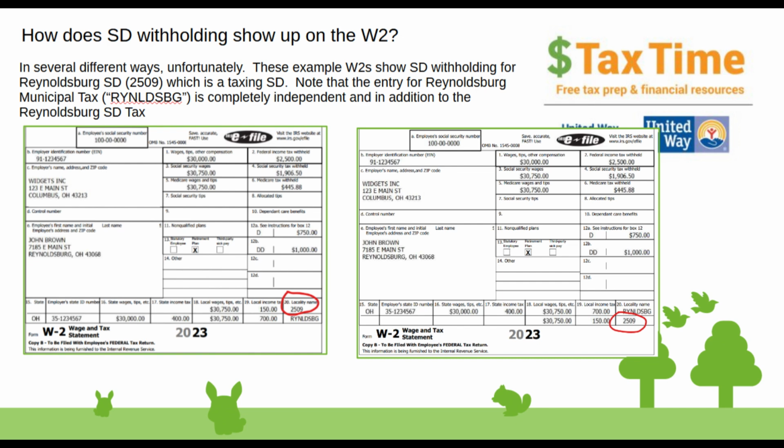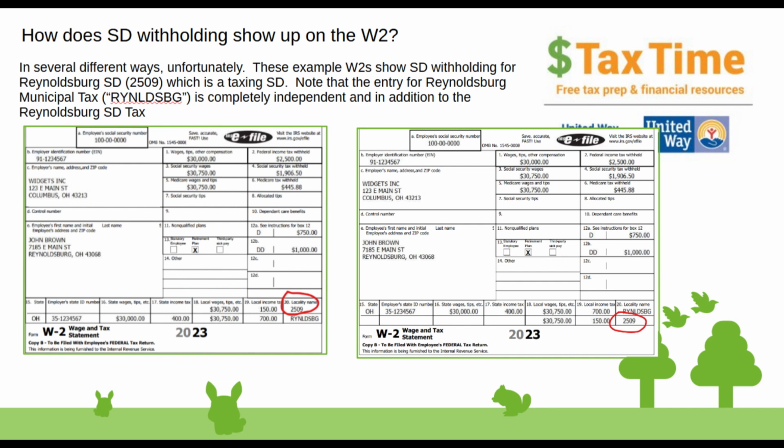First, I want to point out that you can see in the local tax section, there are entries for both Reynoldsburg and for 2509. These are totally independent taxes. One is for Reynoldsburg city tax, municipal tax, and one is for school district tax. They're totally independent of each other, and the poor resident who lives there pays both of them.